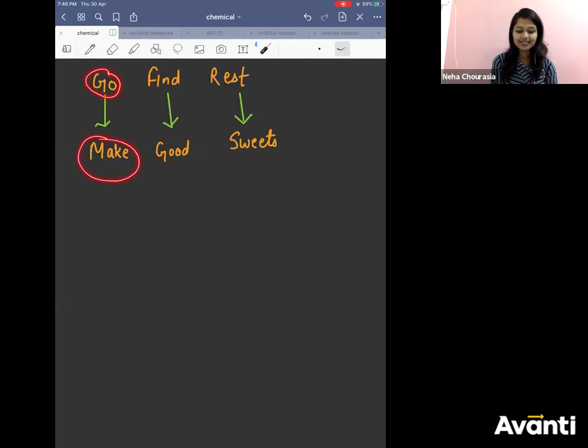Glomerulosa secretes what? Mineralocorticoids. Fasciculata secretes glucocorticoids. Reticularis secretes sex corticoids.